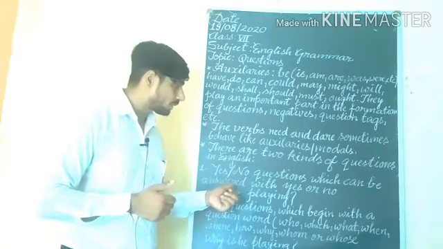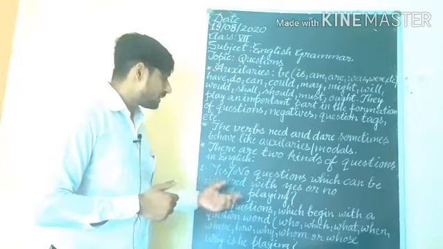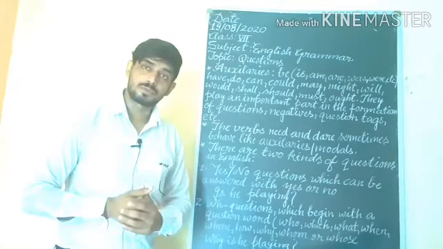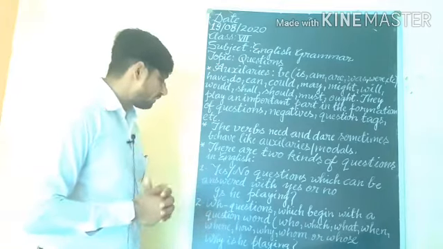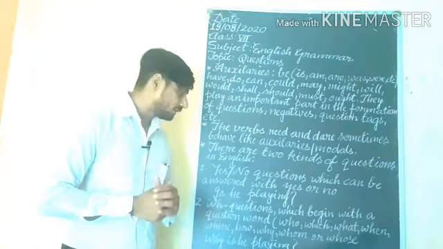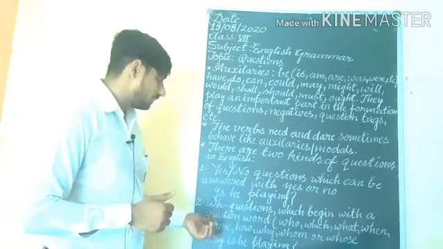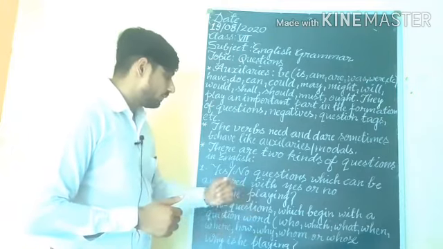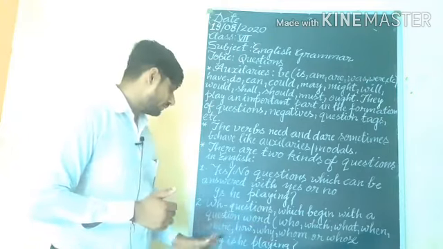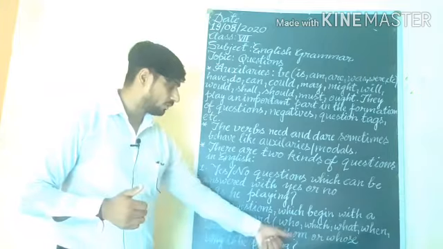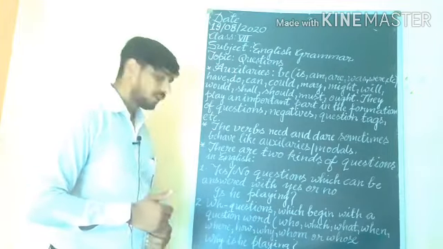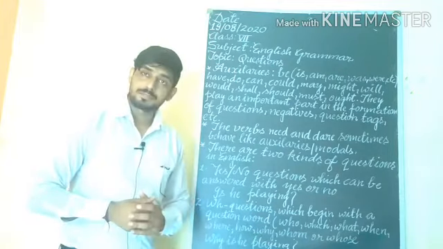First is yes-no questions, which can be answered with yes or no. Understand? And afterward we come to WH questions, which begin with a question word: who, which, what, when, where, how, why, whom, or whose. Understand?